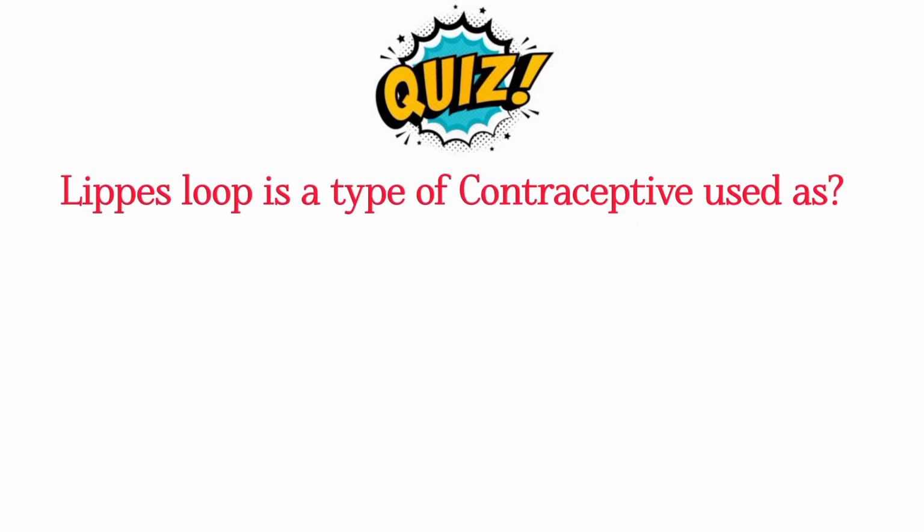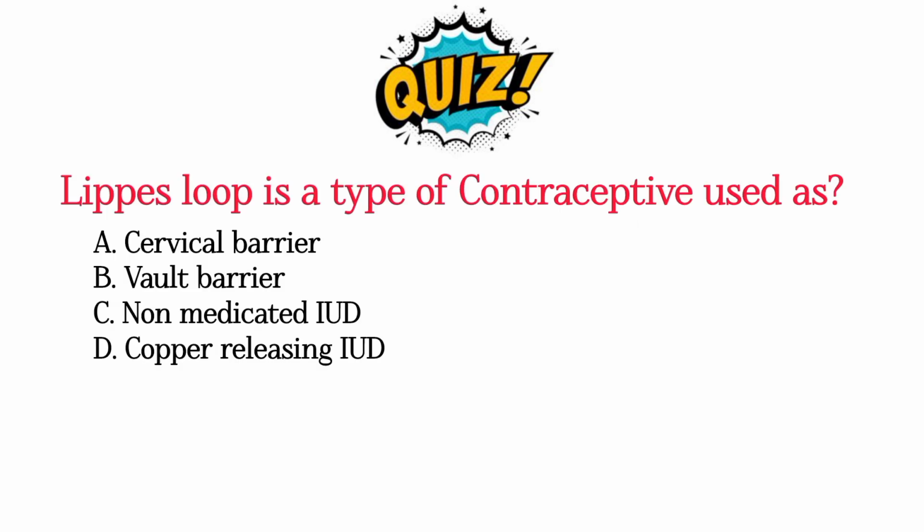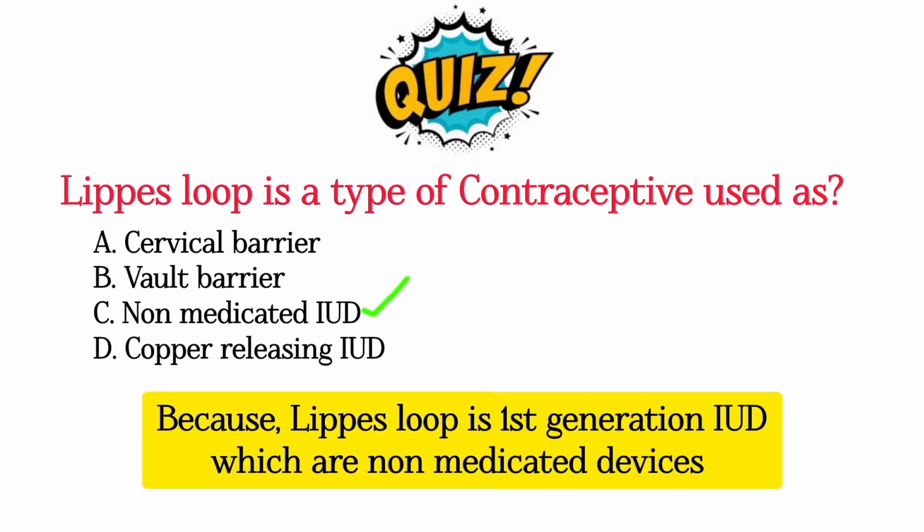Let's solve this MCQ. Lippes loop is a type of contraceptive used as: cervical barrier, vault barrier, non-medicated intrauterine device, or copper releasing device. The correct answer is non-medicated intrauterine device, because Lippes loops come under first generation intrauterine devices. The first generation intrauterine devices are usually non-medicated.